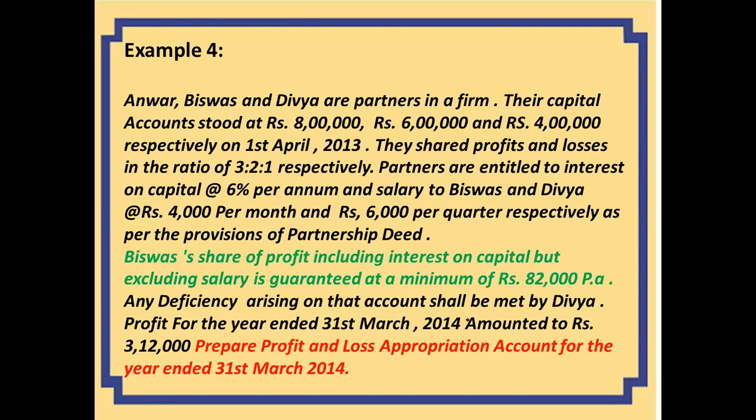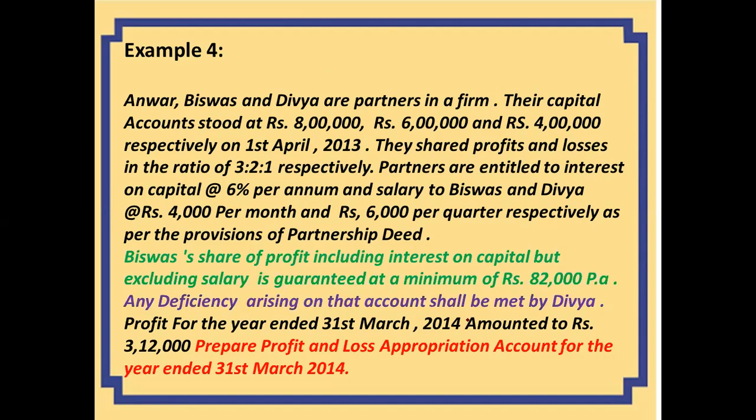So according to this guarantee, Vishwas will get 82,000 minimum every year, including interest on capital, but excluding salary. Salary will not be included, but including interest on capital he should get a minimum amount of 82,000, right?